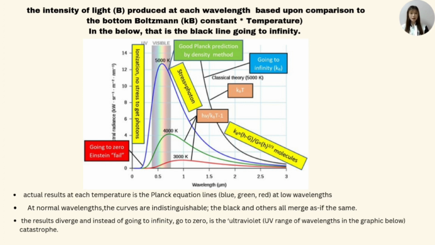However, the actual result at each temperature is the Planck equation line, which is the blue, green, and red at the low wavelengths. At the normal wavelengths, the curves are indistinguishable. The black and others all match as if the same. Then the result diverges, and instead of going to infinity it goes to 0. It is the ultraviolet, UV range of wavelength in the graphic below, the catastrophe.